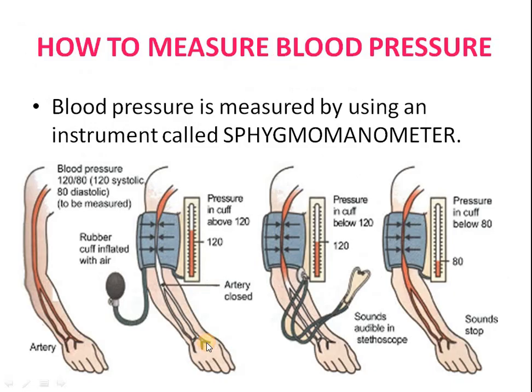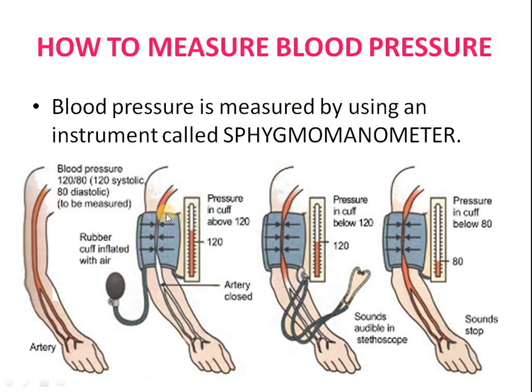So how to measure blood pressure? Blood pressure is measured by using an instrument called a sphygmomanometer. I am repeating it again: blood pressure is measured by using an instrument called a sphygmomanometer. Here you can see a rubber cuff.